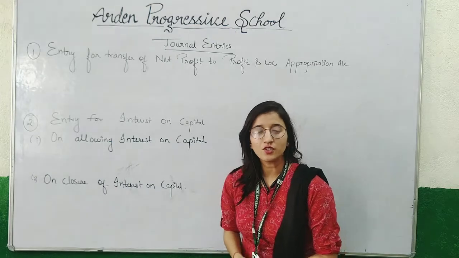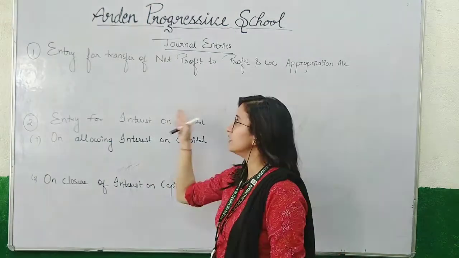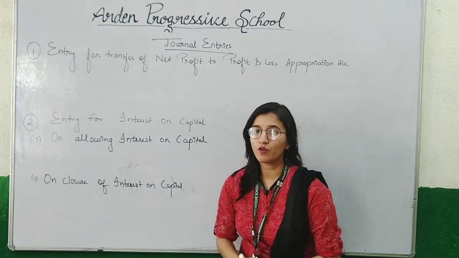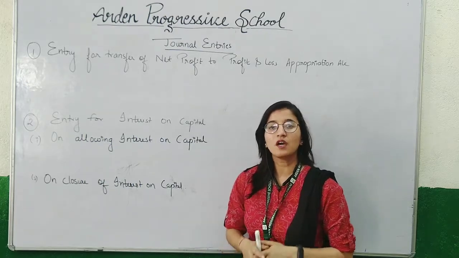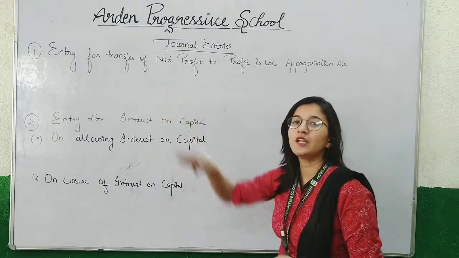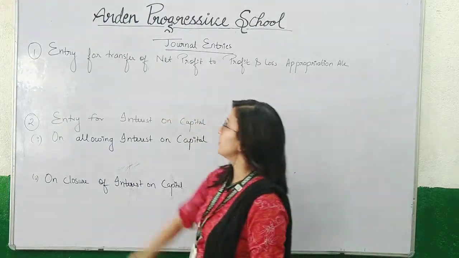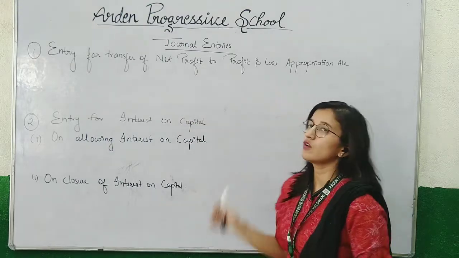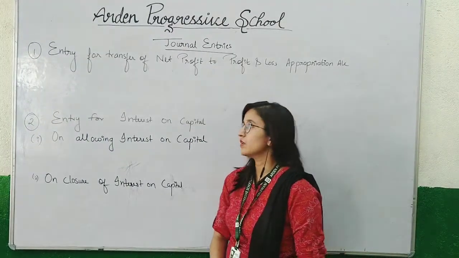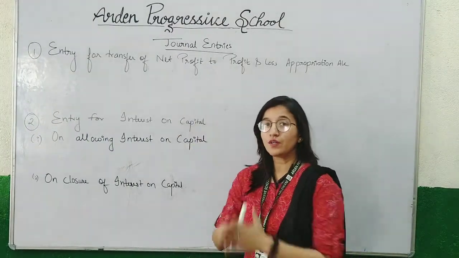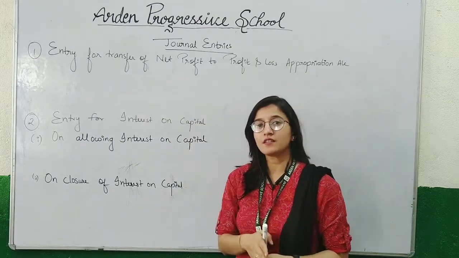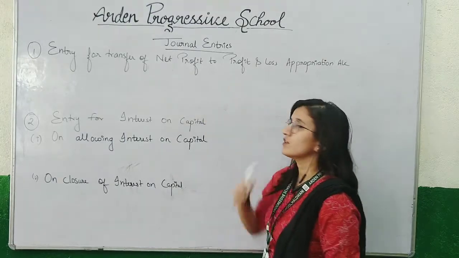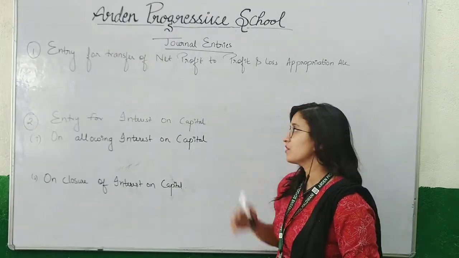Today in this session, we'll be learning about the journal entries based on the items which are shown in profit and loss appropriation account. So the first journal entry will be based on the transaction for transfer of net profit to profit and loss appropriation account. Here we have to transfer net profit, which has been ascertained by creating the P&L account. This net profit is to be transferred to profit and loss appropriation account.